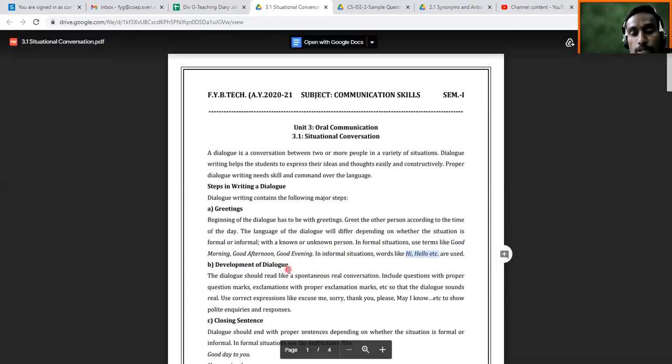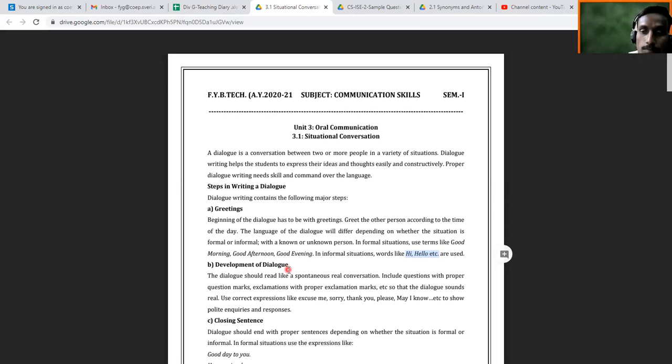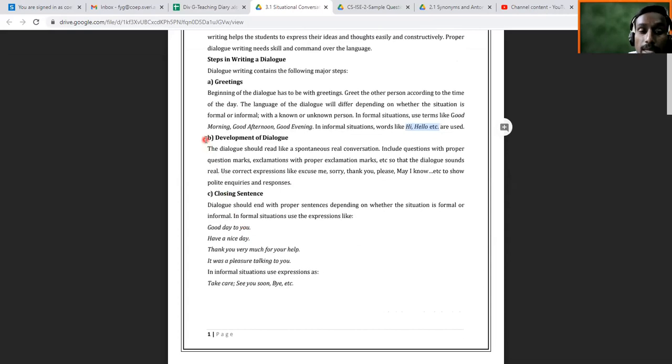Then once your greetings are over, you have to think of the main situation which is given for you to develop. In the first example that we are discussing, the dialogue between bank manager and customer, we started with the bank manager asking the customer, how may I help you? And then the customer explains for what purpose he is in that bank.